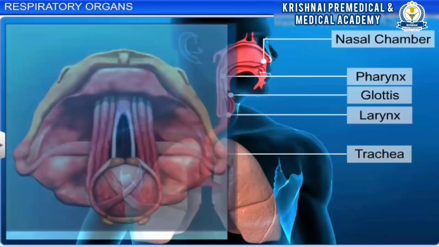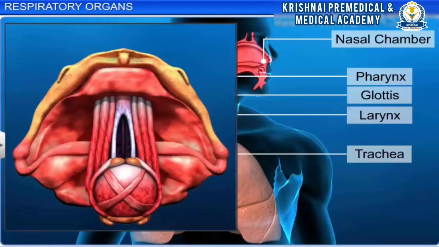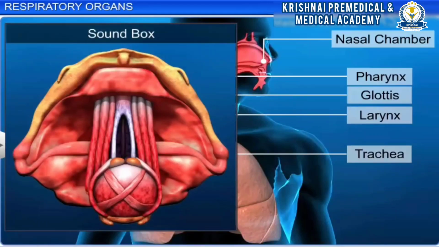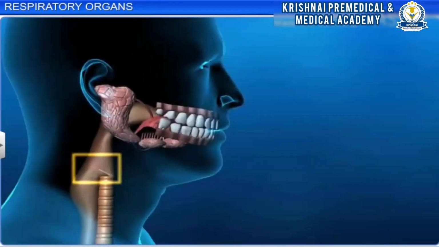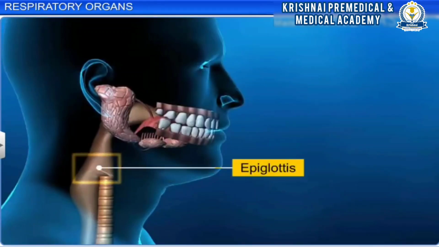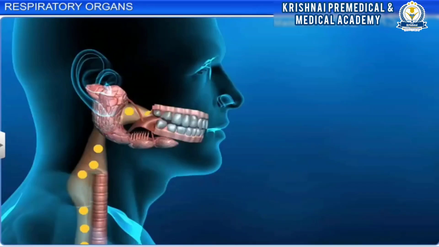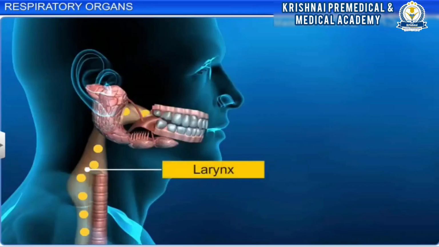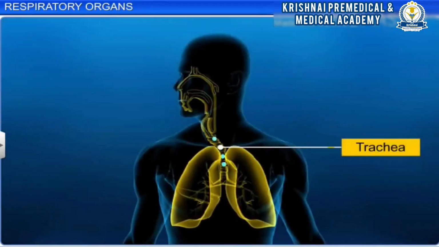The larynx is a cartilaginous box, also called the sound box, because it helps in sound production. The glottis is covered by a thin elastic cartilaginous flap called the epiglottis, that prevents the entry of food into the larynx. The trachea is a tubular passage that allows air into the lungs.